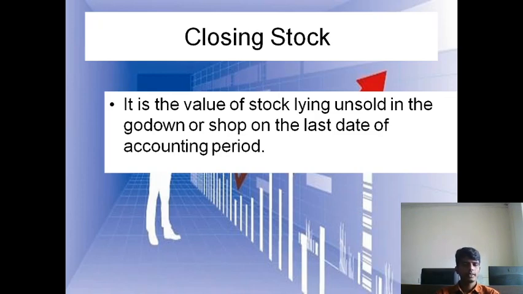Hope you are clear with the closing stock with an example. Out of 1000 we have left only 200, and 800 we have sold. So 200 will be my closing stock, and it is the value of stock lying unsold, because we have not sold that. So 800 we have sold, and 200 are unsold in the godown or shop on the last date of the accounting period, that is called closing stock.